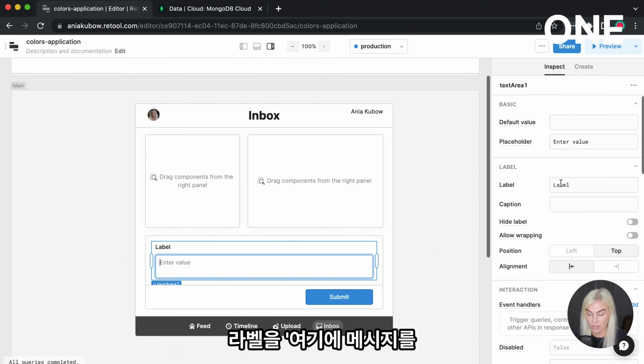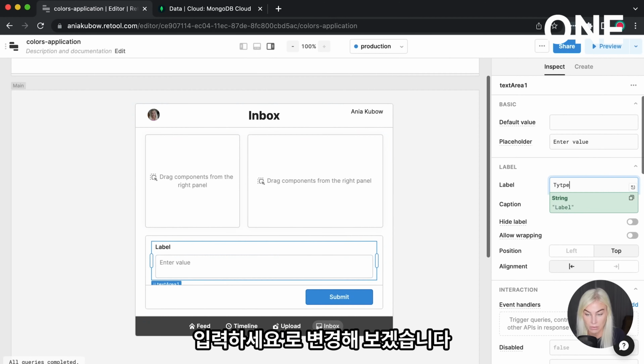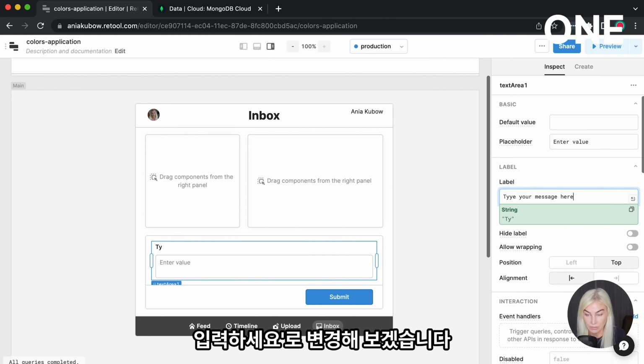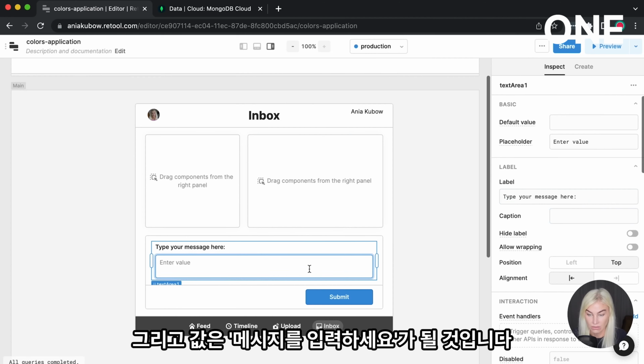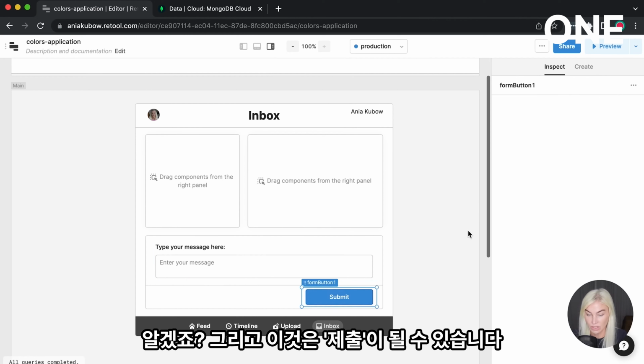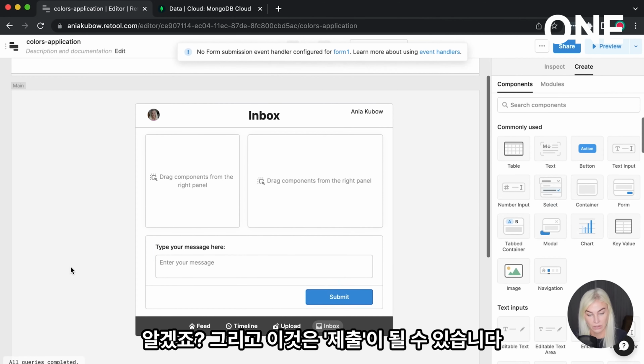And perhaps let's change the label to type your message here. And then the value is going to be enter your message. Okay, and then this can be submit, sure, why not?